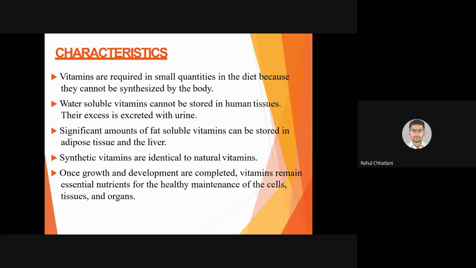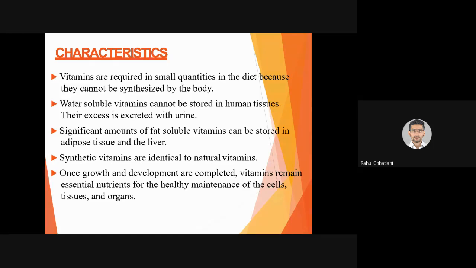Once growth and development are completed, vitamins remain essential nutrients for healthy maintenance of the cells, tissues and organs. Yes, it is not that vitamins are needed only for organ or tissue growth. It is needed even to maintain a healthy cell. If cells are healthy, tissues will be healthy, and if tissues are healthy, organs will be healthy. Yes, so an overall healthy body will be formed.